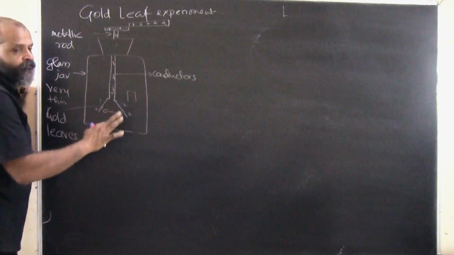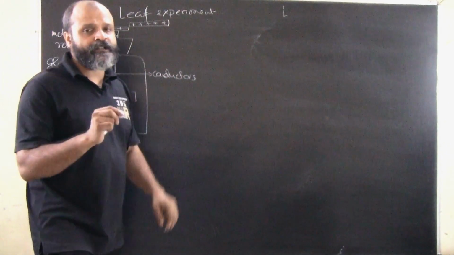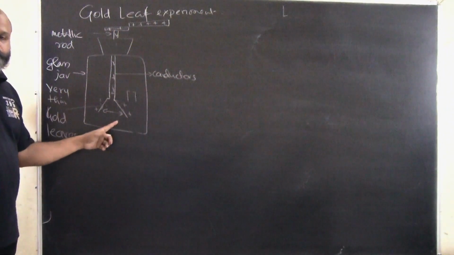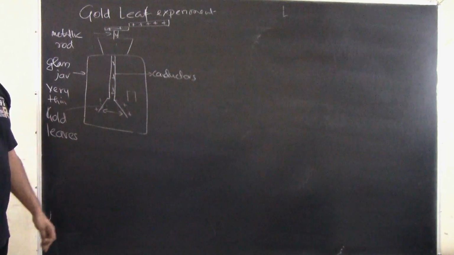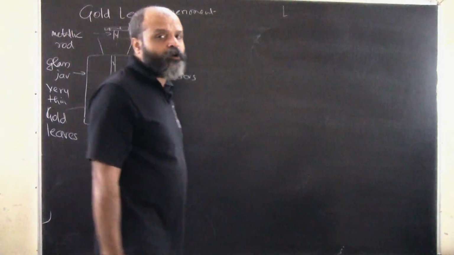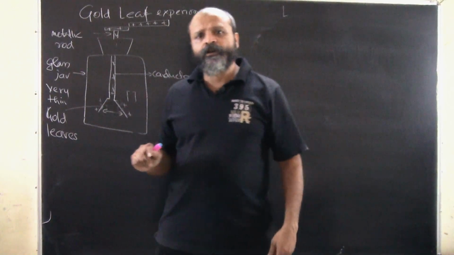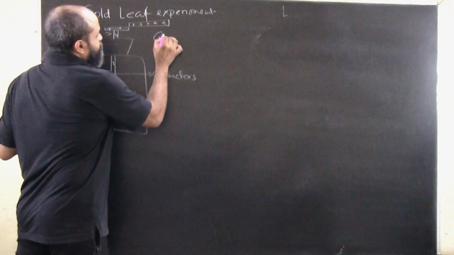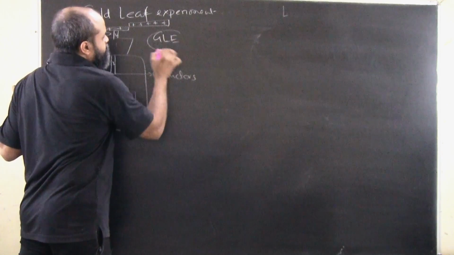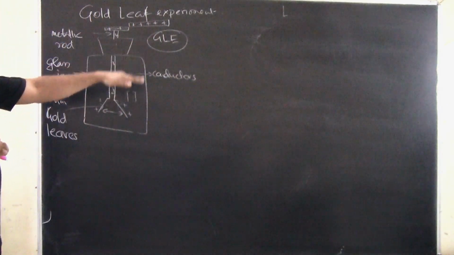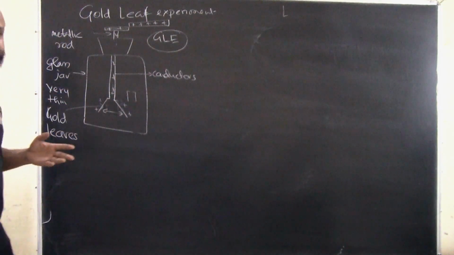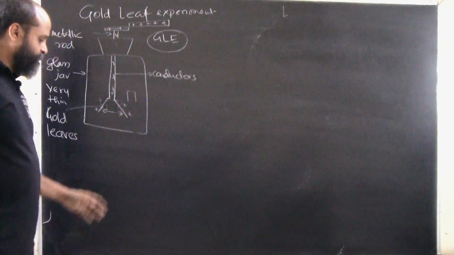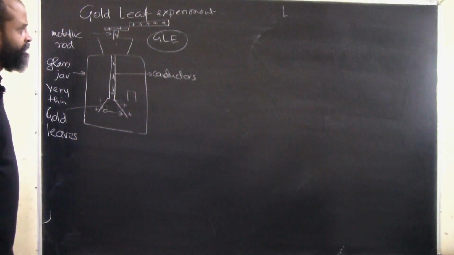Okay, so if by touching a body on the metallic strip this phenomenon doesn't happen, then obviously the body is not charged. An uncharged body will not cause this phenomenon. That is called the gold leaf electroscope, and we basically use it in order to determine whether a body has charge or not. So not much here.